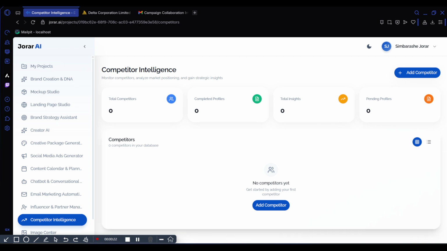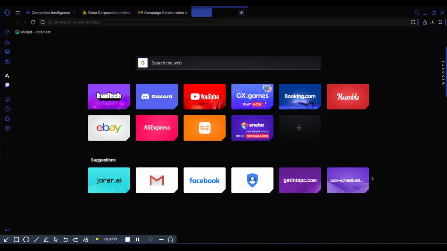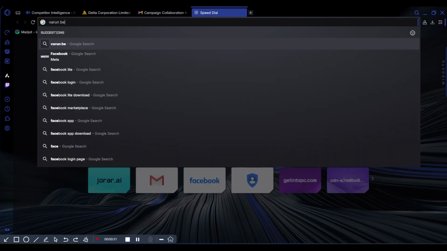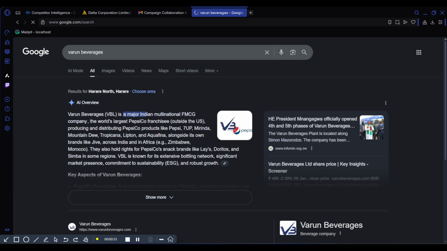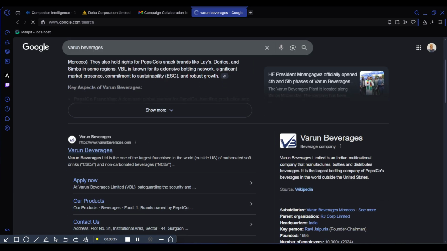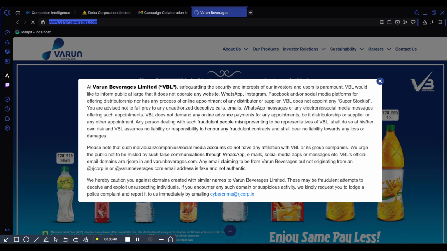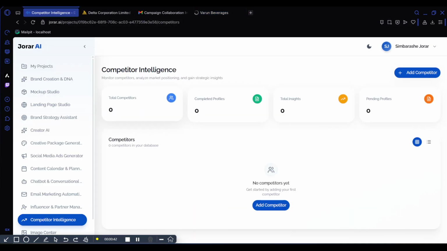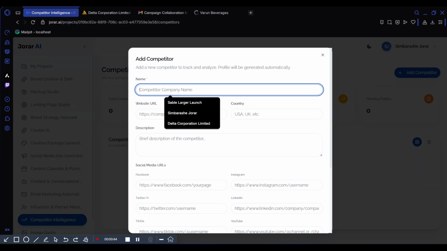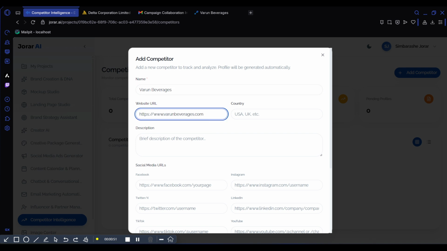So we know Delta, I think their major competitor is Varun. So we are going to go on Varun Beverages. On competitor intelligence, if I add a competitor, it's going to be Varun Beverages. Then the competitor URL is going to be that. Then we want to do this with Zimbabwe.